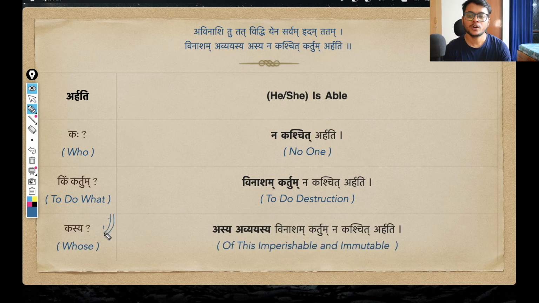Okay, and moving on, we have the final detail, that kasya, that I am saying that no one is able to do destruction. To do destruction of what? So kasya, whose destruction? And so Krishna says, asya avyayasya vinasham kartum na kaschit arhati, that to do destruction of this imperishable tattva, no one is able. Okay, that is the sense here.